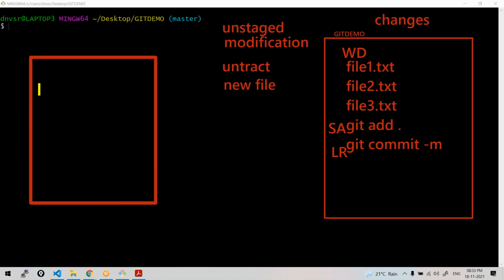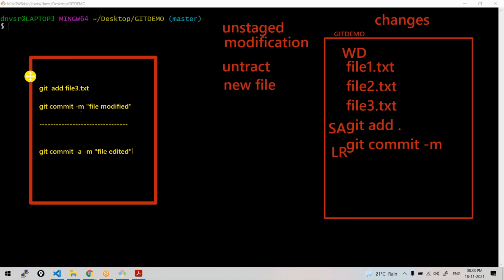One method is git add file3.txt and then commit like we have learned: git commit -m "file modified", some message relevant to what changes you are doing. This is one method. Or else, because it's already a file in the local repository, you can do git commit -a -m "file modification", or whatever message you want.